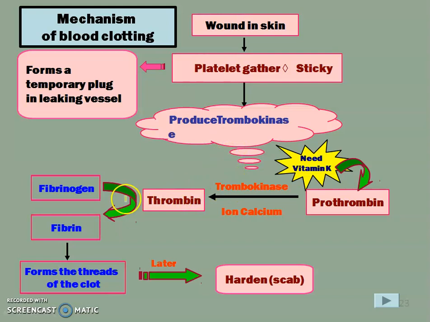So this thrombin turns fibrinogen into fibrin. Now, fibrin are fiber types. This forms a network on the broken blood vessel, and it hardens and forms a clot. So this is the mechanism of clot formation.